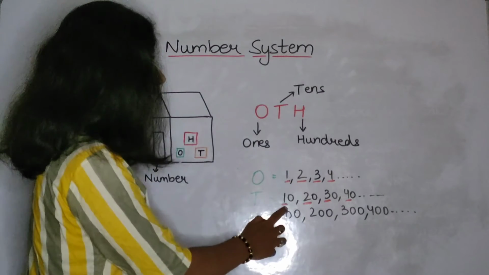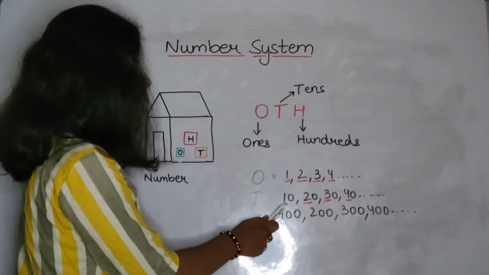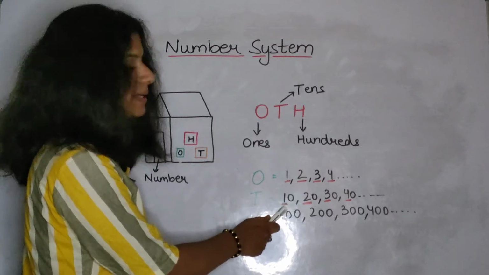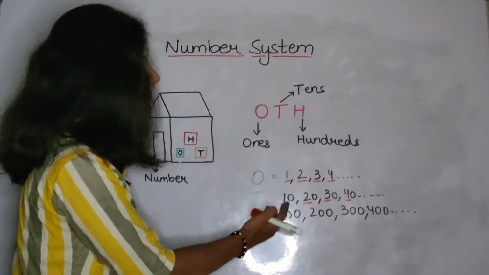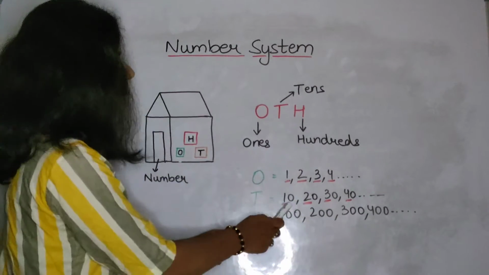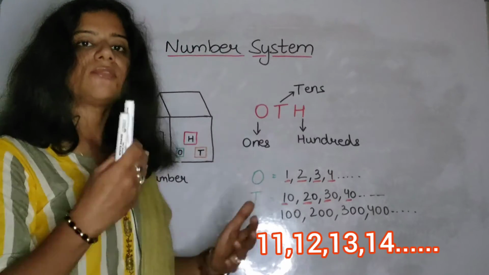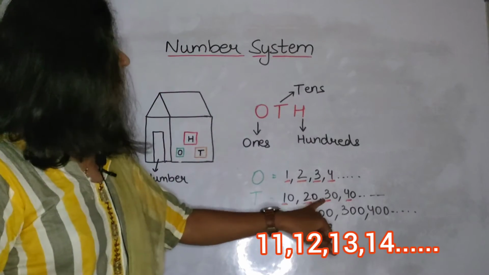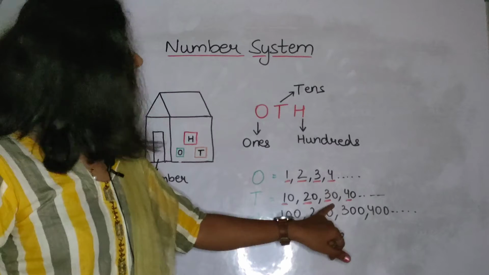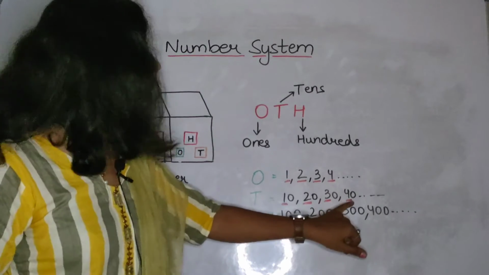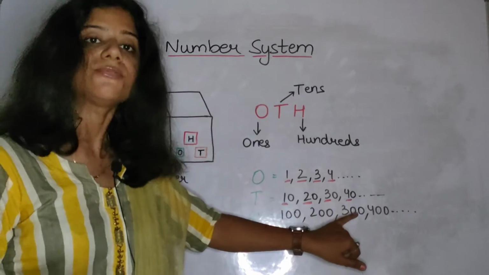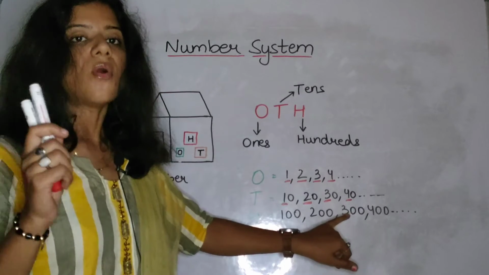So every second number, 10, 20, 30, 40, then whatever comes after 10: 11, 12, 13, 14, 21, 22, 23, 24, 31, 32, 33, 34, 41, 42, 43, 44. Like this it will go on.